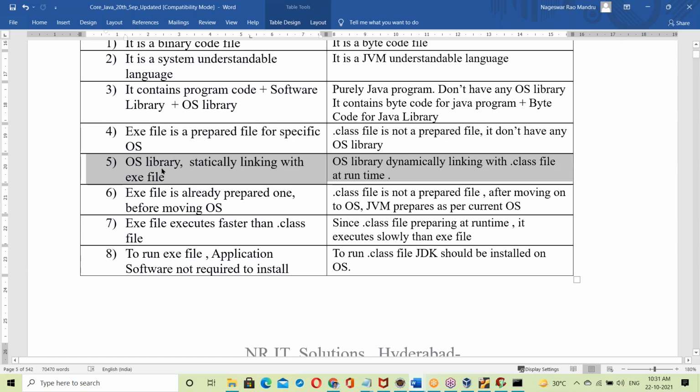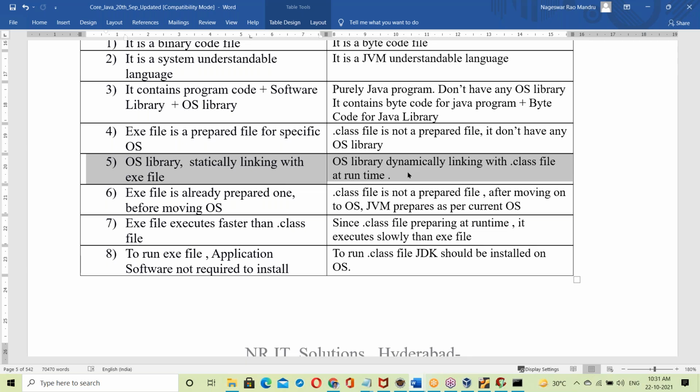Next, the OS library is statically linked with the exe file. But the OS library is dynamically linked with the dot class file at runtime. Depending on the OS, that link changes. So the same dot class file links with Windows OS, sometimes with Linux OS, and sometimes with Unix OS.